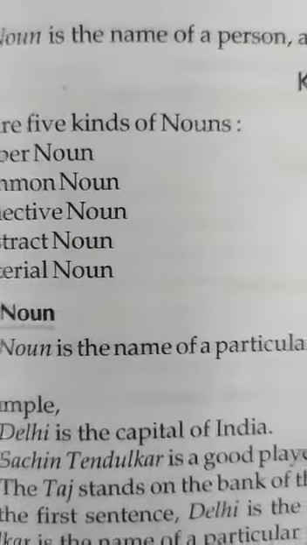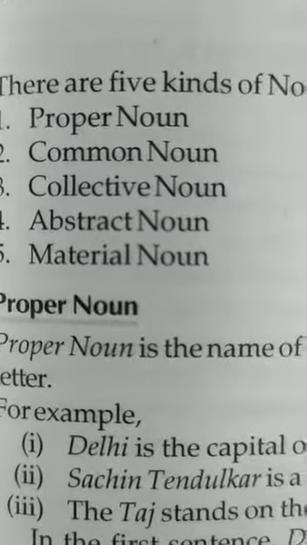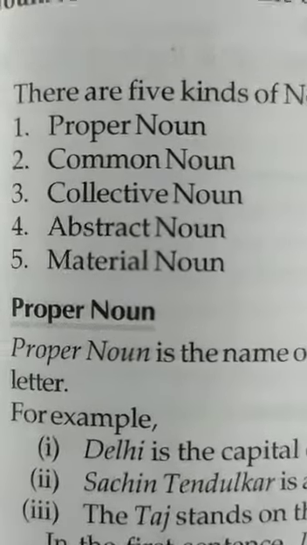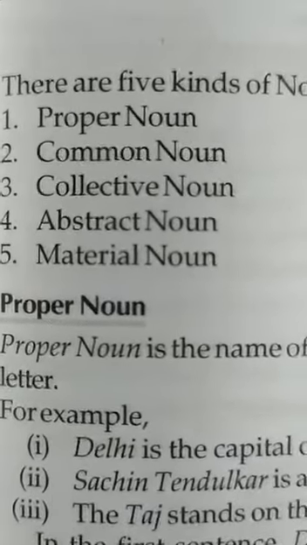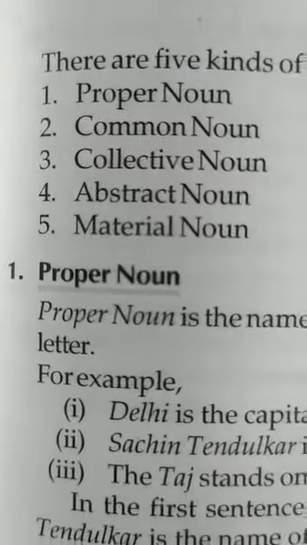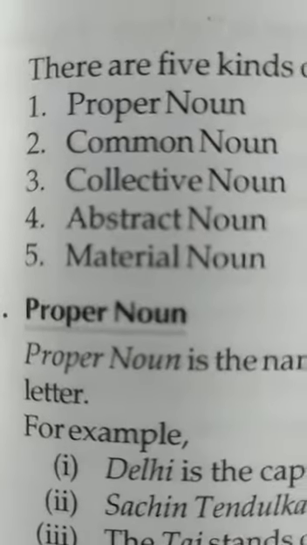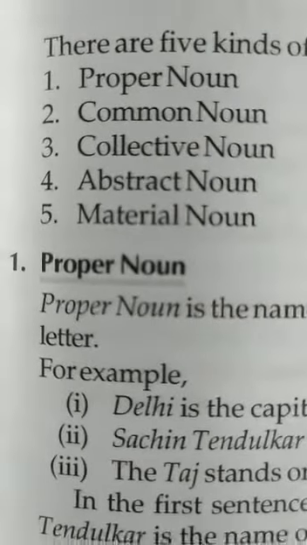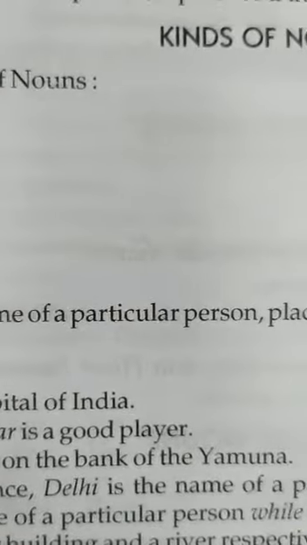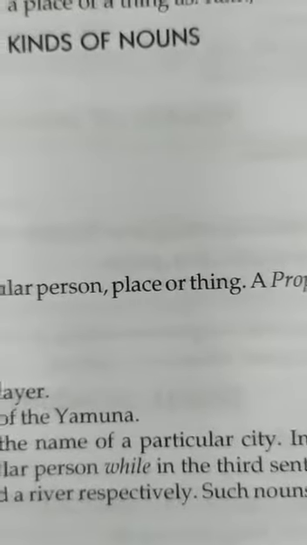There are 5 kinds of nouns. First, proper noun. Second, common noun. Third, collective noun. And fourth, abstract noun. And fifth, material noun. First, proper noun. Proper noun is the name of a particular person, place or thing.